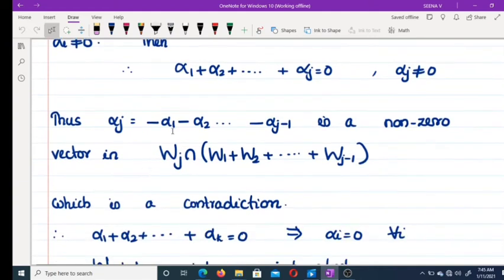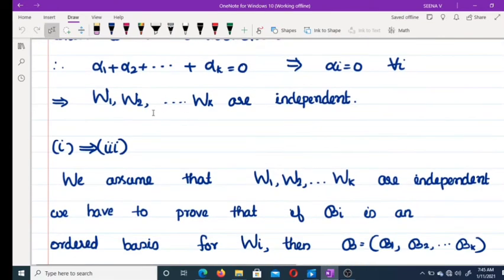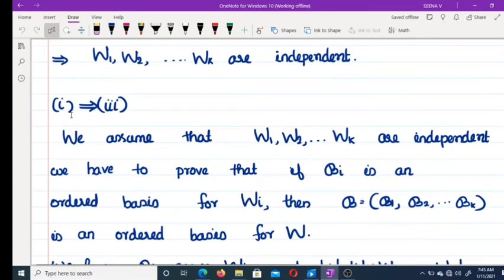From this, alpha j you can write as minus alpha 1 etc. minus alpha j minus 1. This alpha j is not equal to 0. Alpha j belongs to Wj, and this linear combination clearly belongs to W1 plus etc. plus Wj minus 1. That implies this alpha j is a non-zero vector in Wj intersection (W1 plus W2 plus etc. plus Wj minus 1), which is a contradiction because we assumed that this intersection is equal to set {0}. Therefore, alpha 1 plus alpha 2 plus etc. plus alpha k equal to 0 implies each alpha i equal to 0. This implies W1, W2, etc., Wk are independent.